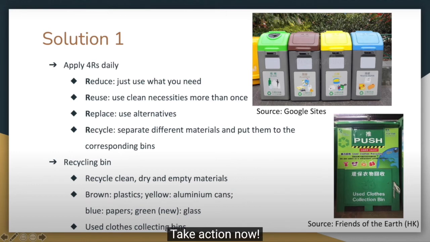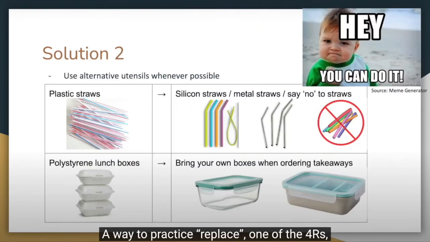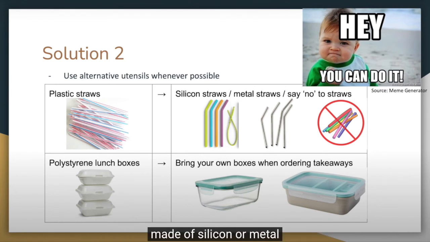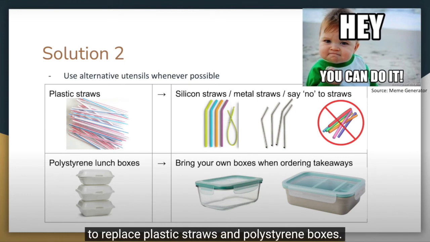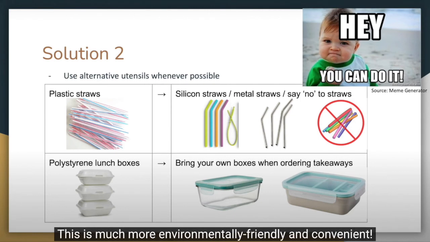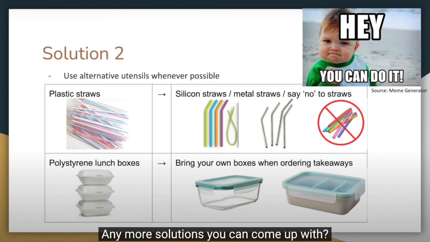Take action now. A way to practice replace, one of the 4 Rs, is to use alternative utensils. You can bring your stylish reusable straws made of silicone or metal as well as lunch boxes out for meals to replace plastic straws and polystyrene boxes. You can also drink without the use of a straw. This is much more environmentally friendly and convenient. Any more solutions you can come up with?